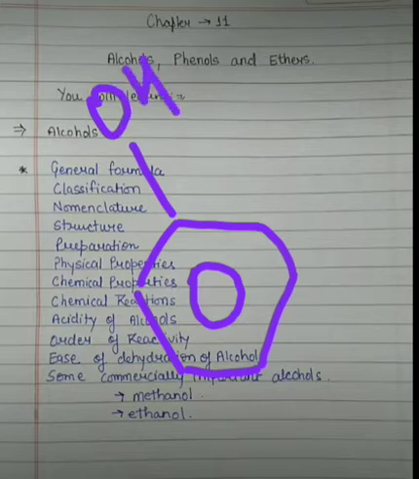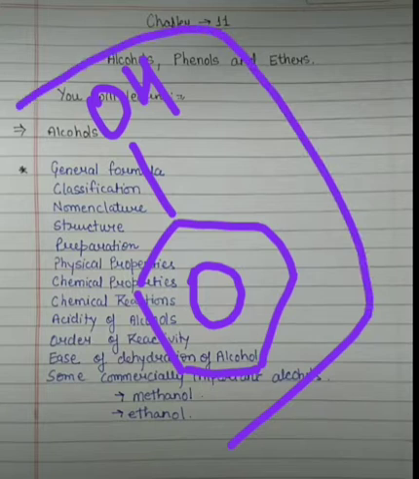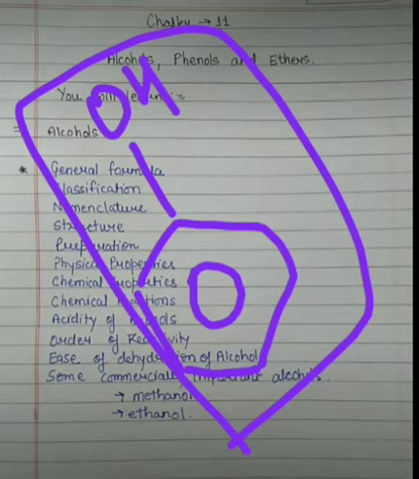It may be 1 degree, 2 degree, 3 degree, that is, it may be phenol, benzyl alcohol and many more. We will discuss phenol in detail: the reactions of phenol, the physical properties of phenol, and the chemical properties of phenol.